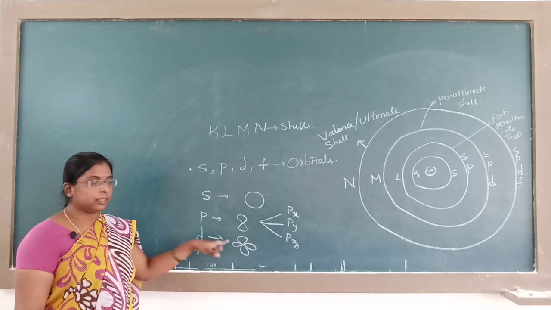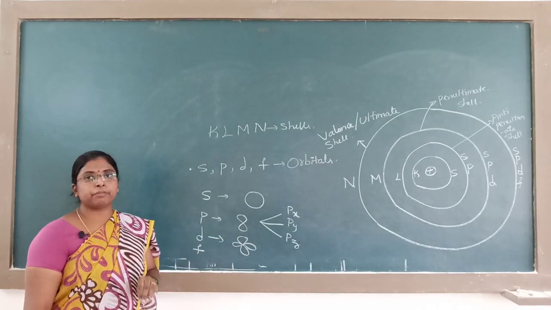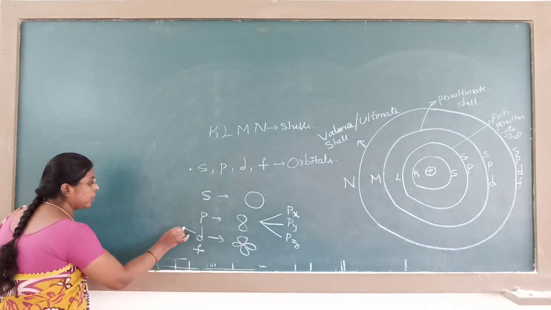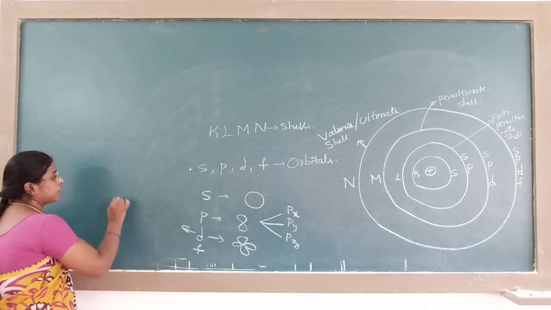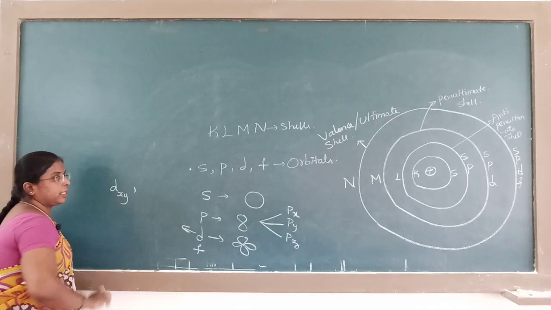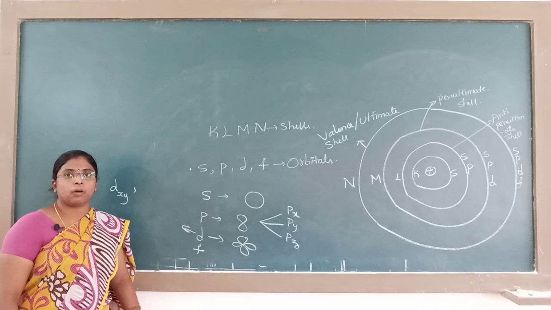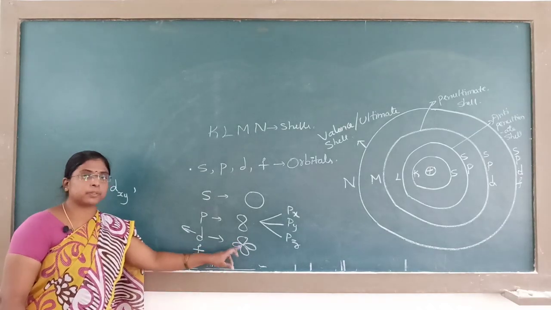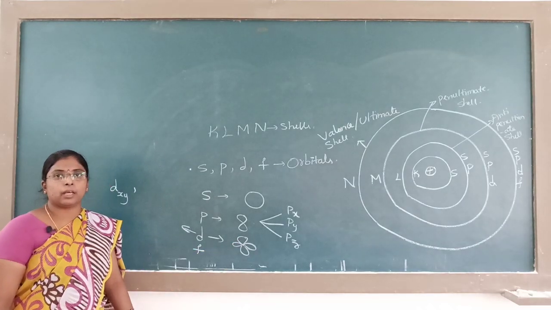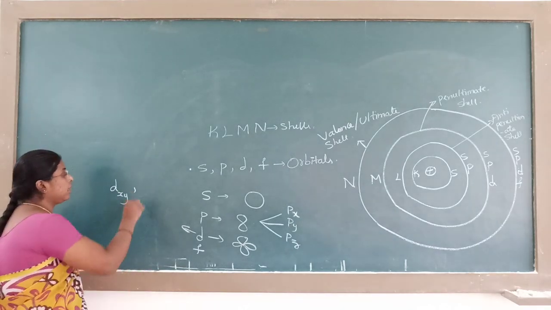And D, its shape is double dumbbell, and it has 5 suborbitals. The word itself indicates: dxy means the lobes of the orbitals are lying in between the x and y axis.